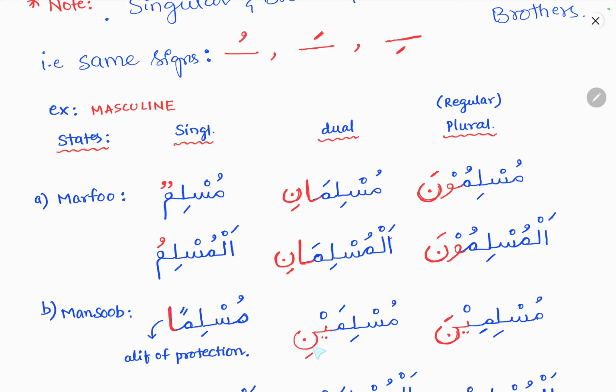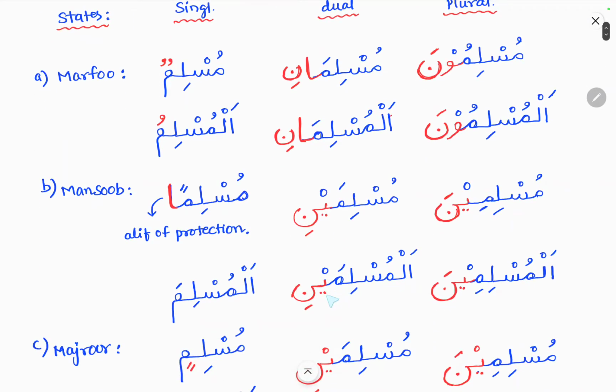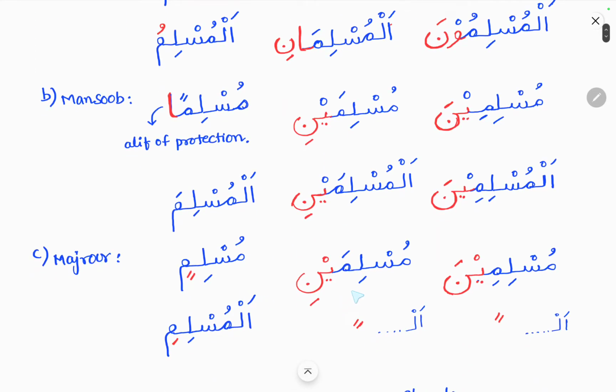Okay, muslimaini, ya noon should be added. So al muslimaini, ya noon should be added. In the majrur state, for the dual nouns will be muslimaini. So mansub state as well as the majrur state for the duals will be the same. That is muslimaini for the mansub state and muslimaini for the majrur state.